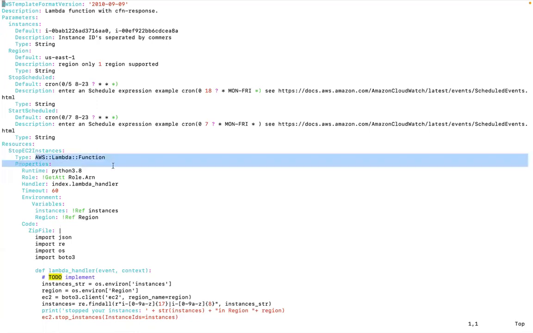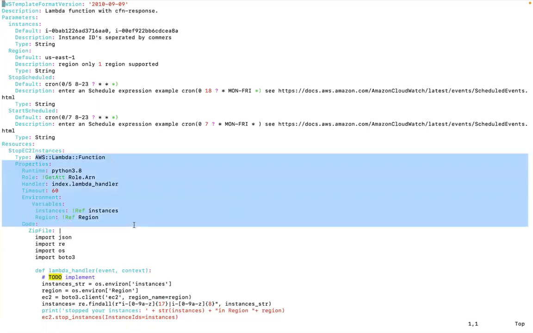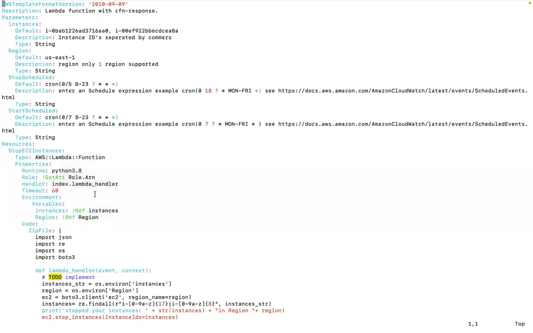These are the properties. So in that first resource, stop EC2 instances, you're trying to create a Lambda function there? Yes, I'm trying to create a Lambda function to start and stop my EC2 instances. That is every 5 minutes and 7 minutes. The first Lambda function is to stop, right? Yes, stop. Okay, go down.